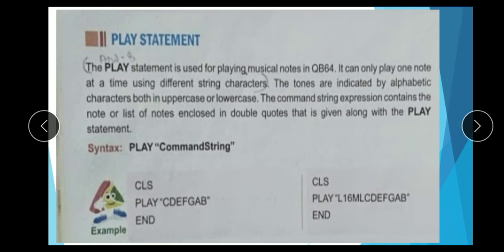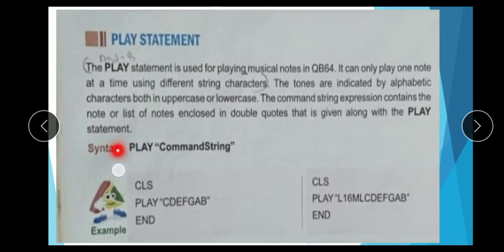It means the play statement is used for playing musical notes in QB64, and it can only play one note at a time using a string character. Some characters are used to indicate special tones, either lowercase or uppercase.